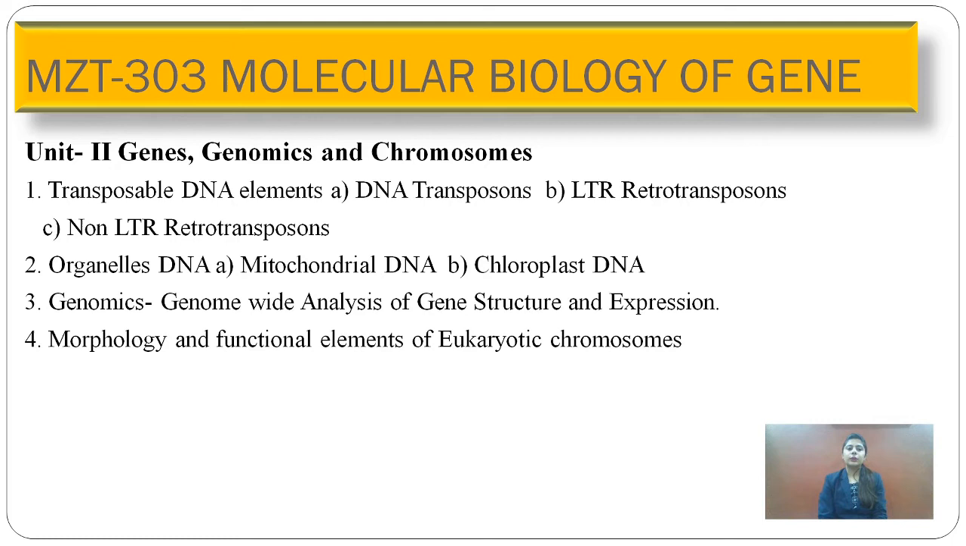Second point we are going to learn is organelle DNA, which consists of mitochondrial DNA and chloroplast DNA. Third point is genomics, which consists of genome-wide analysis of gene structure and expression. And the fourth point is the morphology and functional elements of the eukaryotic chromosome. Now, today in the first lecture, we are going to start organelle DNA, that is mitochondrial DNA and chloroplast DNA.